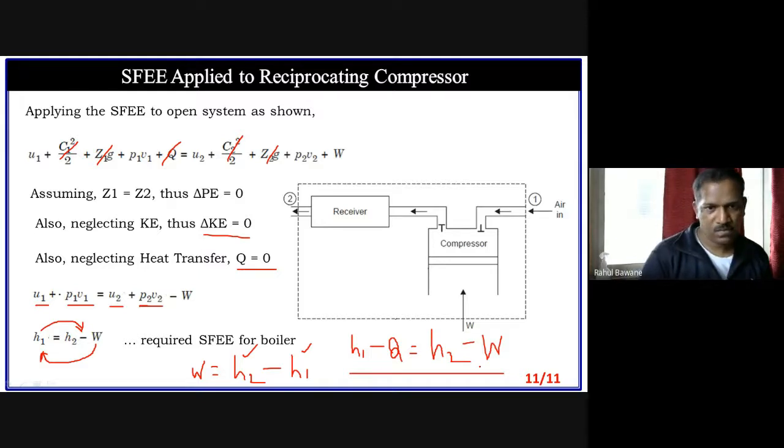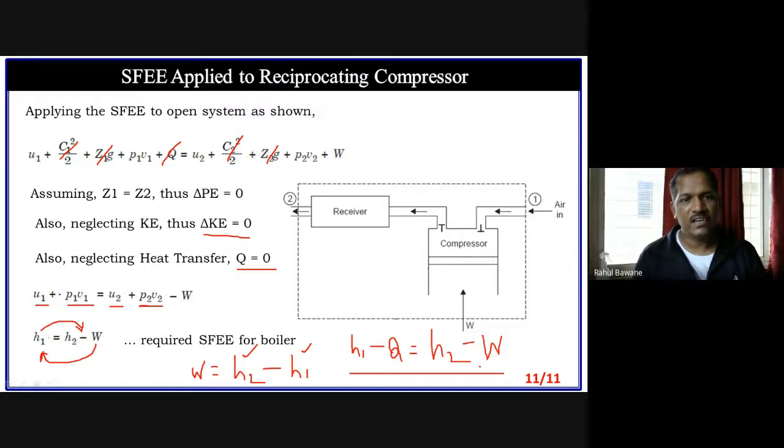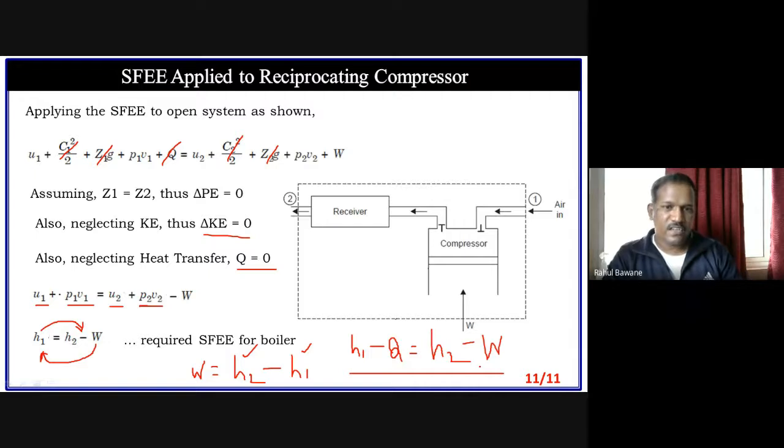Especially pumps. If there is a pump, at intake the velocity is different, just like a blower. Suppose an air blower is there. So the intake velocity is different. At the outlet, there is a huge velocity, an appreciable difference in velocity. So we can't neglect kinetic energy. We can neglect kinetic energy at intake because it is atmospheric air and it is sucked in with a very small velocity as compared to the outlet velocity. In that case, at intake you can neglect kinetic energy because it is very, very small as compared to the outtake. But at the outlet you have to consider kinetic energy. So that time that term will be there.